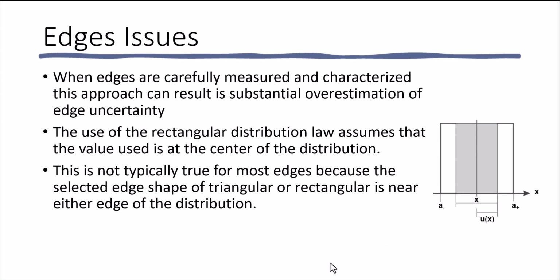Potential issues with the approach used for the edge is that when edges are carefully measured and characterized, this approach can result in a substantial overestimation of the edge uncertainty. The use of the rectangular distribution law assumes that the value used is at the center of the distribution. However, for our edges, this is not typically true because the selected edge shape of triangular or rectangular is near either edge of the distribution of our simulations.